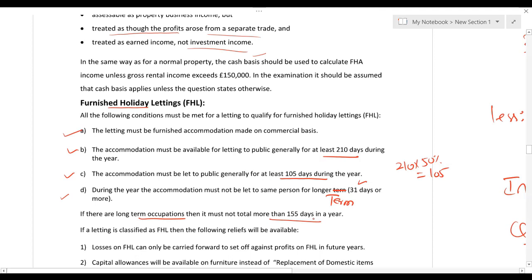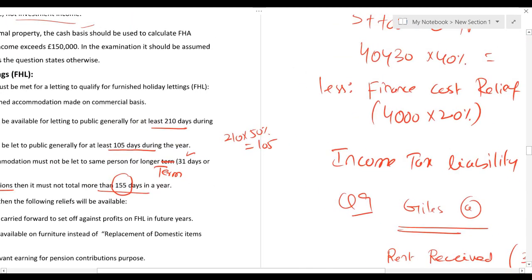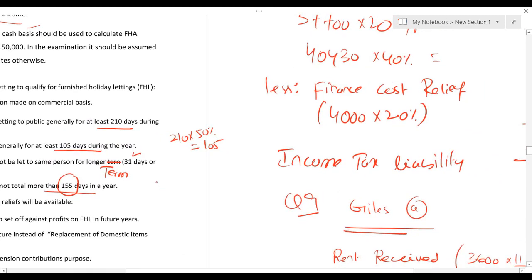But then another point says if there are long-term occupations, then it should not exceed 155 days. So what do you mean by this 155 days? Let me clear this point. For example, I have given property to Mr. A for 40 days. So that is long-term occupation, yes. Mr. C, I have given property for 35 days. Mr. D, I have given property 32 days. Mr. E, I have given property for 20 days.